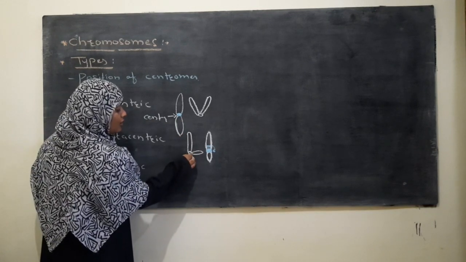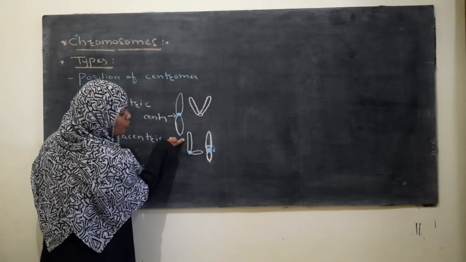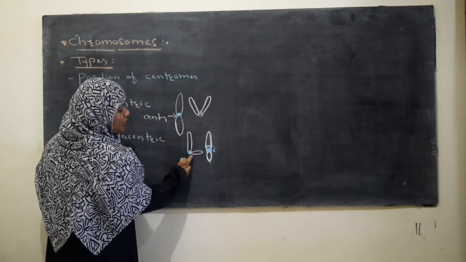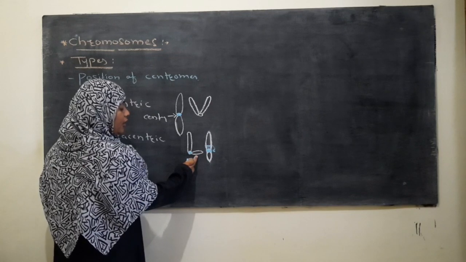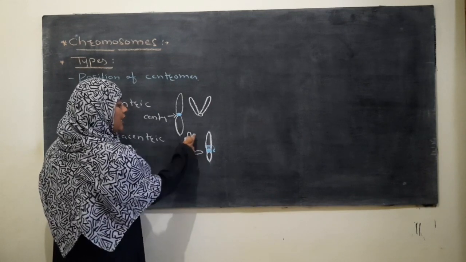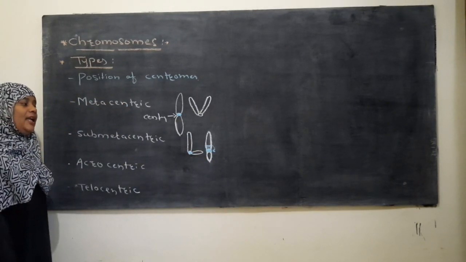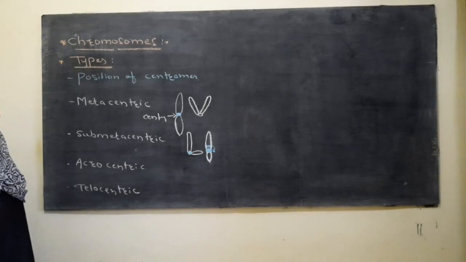Due to this position of the centromere, one of the chromatids has a longer arm and the other a little smaller arm. So two unequal arms are found here, and it gives an L-shaped structure to the chromosome in anaphase.